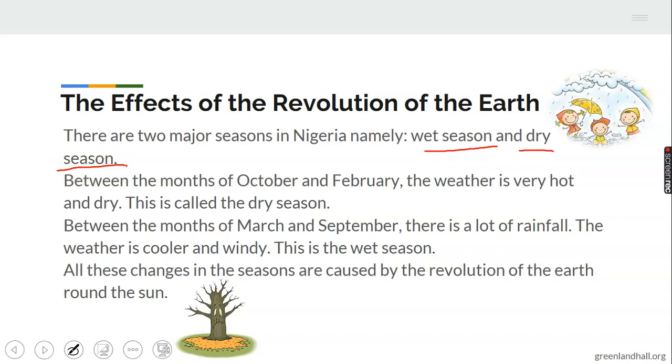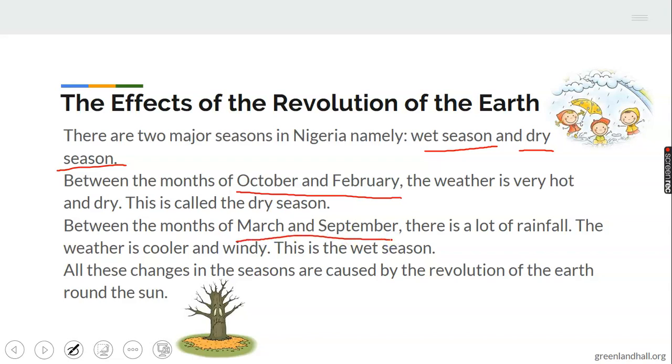All right, between the month of October and February, the weather is very hot and dry. This is called dry season. So what do you need to know here? October and February. So between October and February, that's when we have what we call dry season. Worthy of note also is that between the month of March and September, there's a lot of rainfall. So that's March and September.